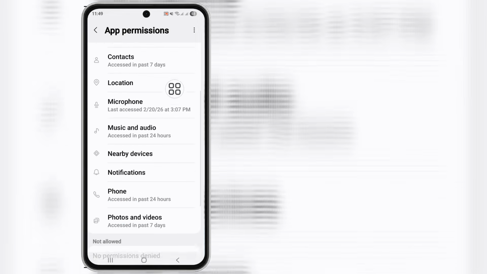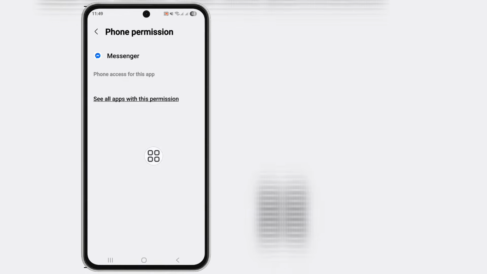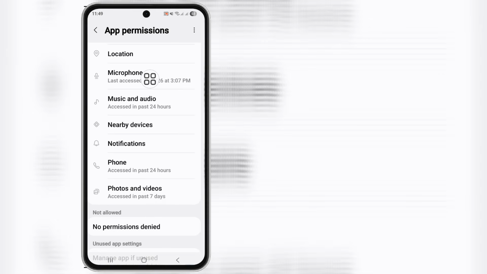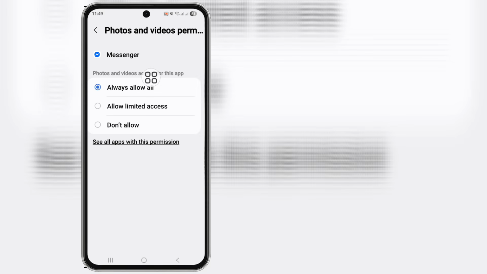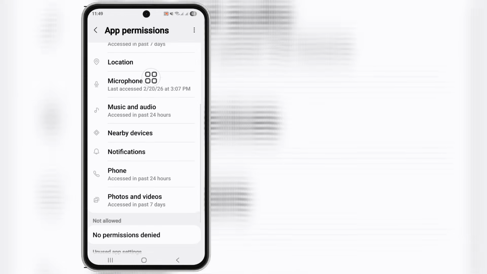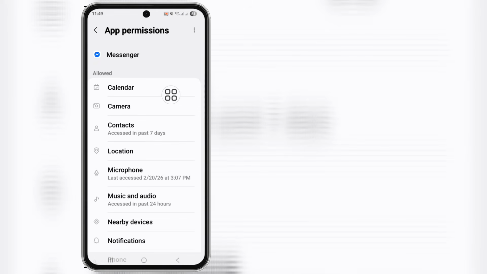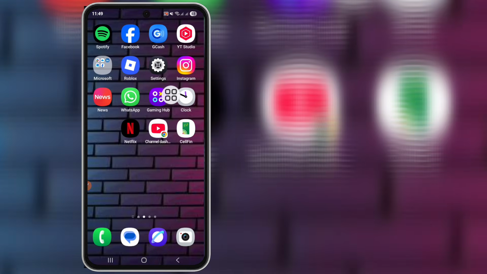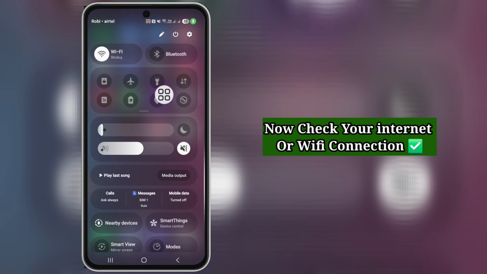Okay, go back and now tap on the phone, allow. Back, photos and videos, always allow all. Okay, go back, allow all permission. Okay, go back and now check your internet or Wi-Fi connection. My Wi-Fi already connected. Okay, done.